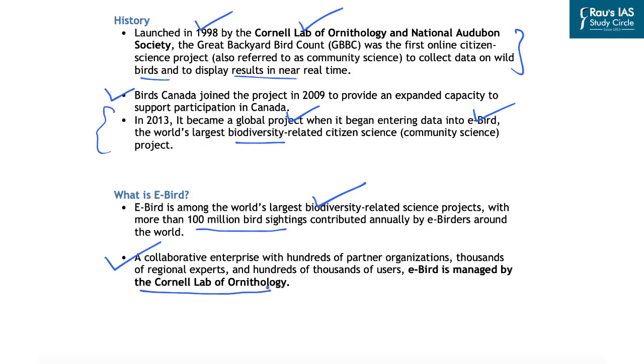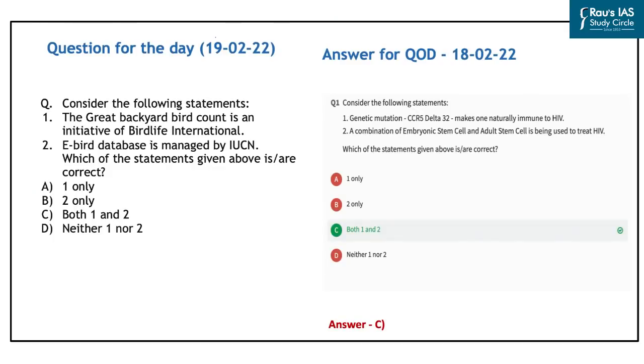Now, regarding this, a question can be expected in the examination that the Great Backyard Bird Count is an initiative of the BirdLife International, which will be wrong in the first place because it has a different kind of setup and it has been set up by the Cornell Lab of Ornithology, the National Audubon Society, and Birds Canada. So these are the three contributing organizations which have created this event. And regarding the eBird, we all are aware that it is a database which is managed by the Cornell Lab of Ornithology. With this, we conclude today's discussion, and this is the question for the day.